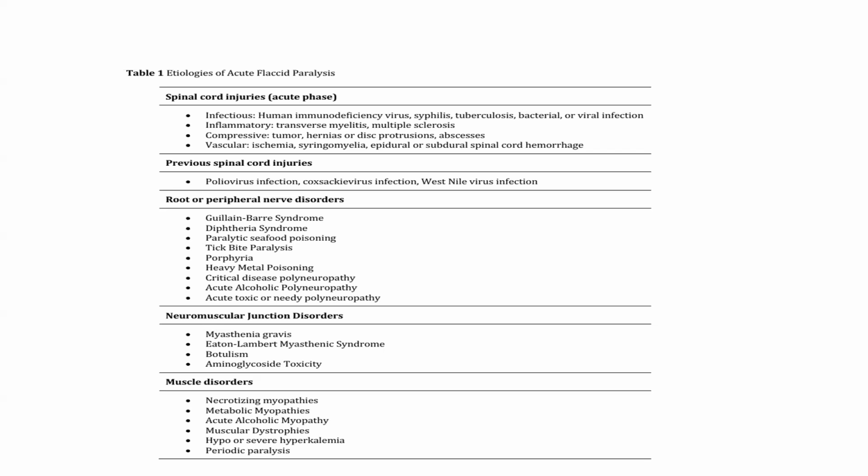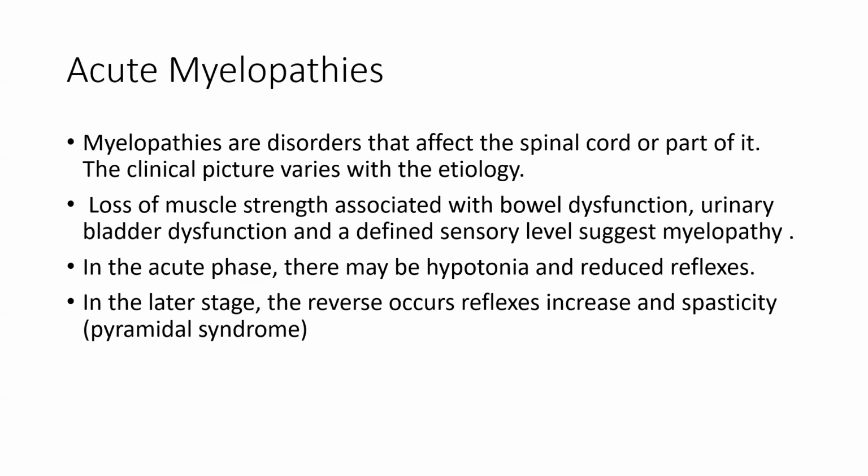Neuromuscular junction disorders include myasthenia gravis, Eaton-Lambert myasthenic syndrome, botulism, and aminoglycoside toxicity. Muscle disorders include necrotizing myopathies, metabolic myopathies, acute alcoholic myopathy, muscular dystrophy, and periodic paralysis. Myelopathies are disorders that affect the spinal cord or part of it. The clinical picture varies with the etiology.